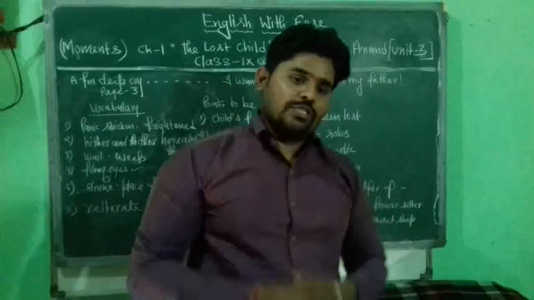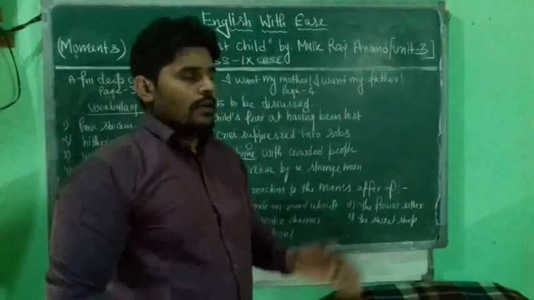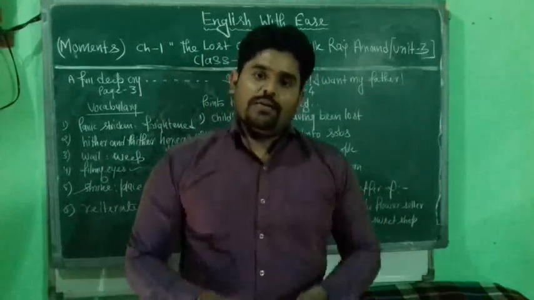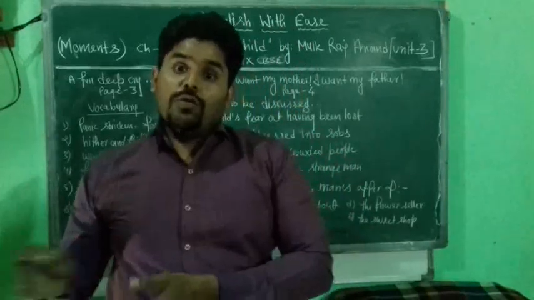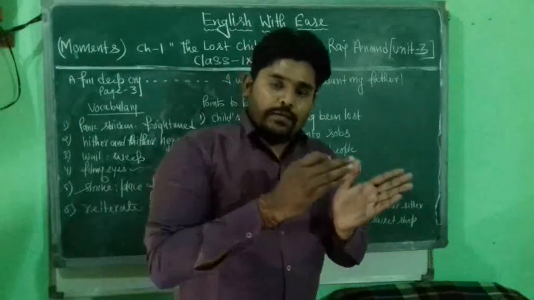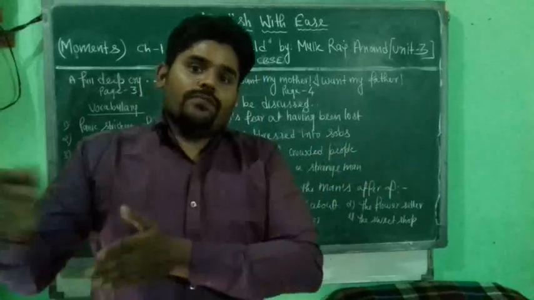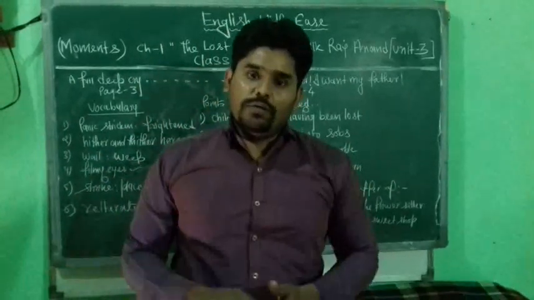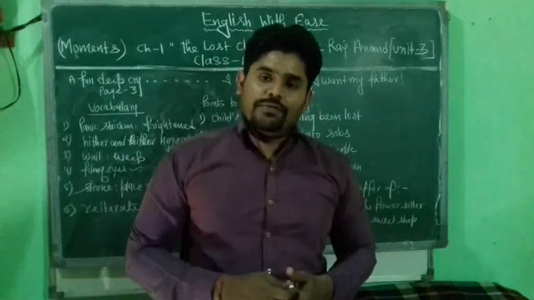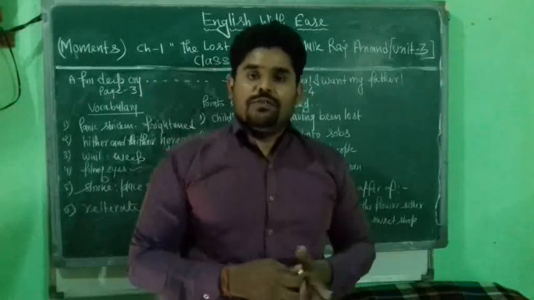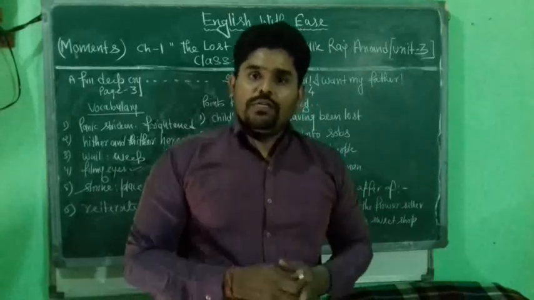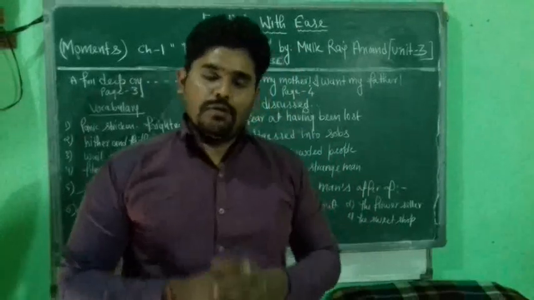So with this chapter, especially the unit number 3, comes to an end. With this unit number 3, the chapter also comes to an end. In this chapter, we have come to know how a child has lost his interest in all those things that he saw on his way and he wanted them. And the reason for the loss of his interest is that he is not with his parents anymore. That he is now alone. He has lagged behind from his parents. This shows that the child loved his parents a lot, and that being devoid of his parents' company has made him totally uninterested in the things that he wanted earlier.